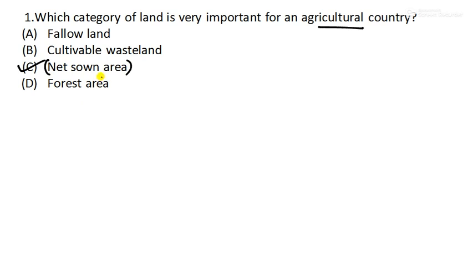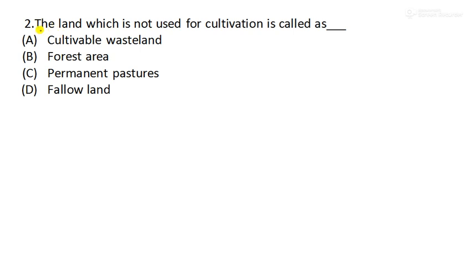Moving to the next question now. This is our second question. The land which is not used for cultivation is called dash. The one which is not used for cultivation, what do we call that? Cultivable wasteland, forest area, permanent pastures, or fallow land. So it is fallow land. This land is not used for cultivation.